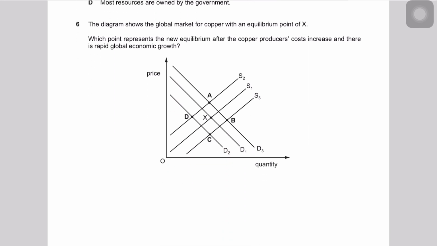Question 6 says the diagram shows the global market for copper with an equilibrium point of X. Okay, so this is the equilibrium point. It says which point represents a new equilibrium after the copper producer's cost increases, which would obviously reduce supply. And there is a rapid global economic growth. Now, sudden global economic growth would obviously result in an increase in demand for copper, right?